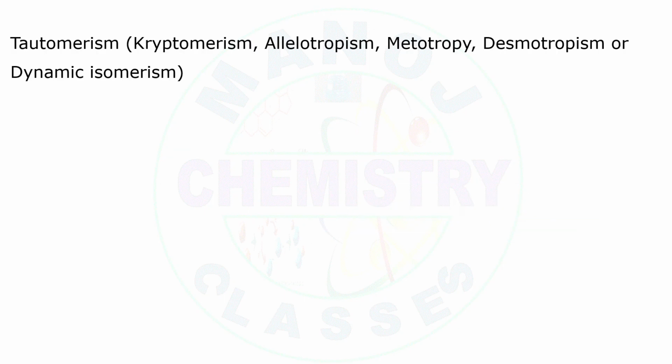First, what are the other names of tautomerism? The other names of tautomerism are cryptomerism, allotropism, metatropy, desmotropism, and dynamic isomerism. So these are the other names of tautomerism.